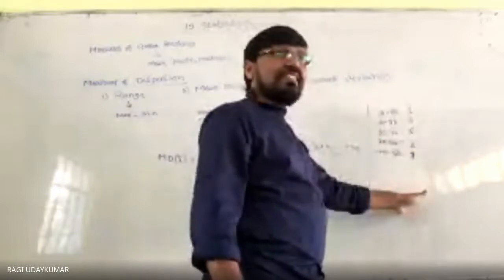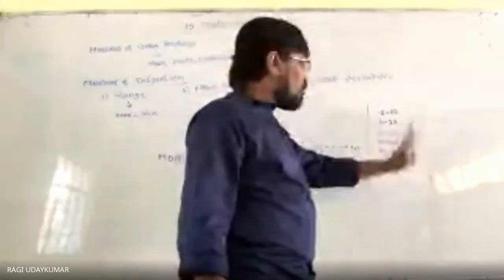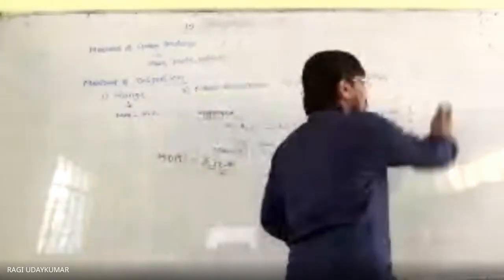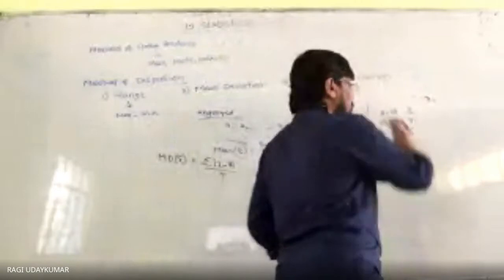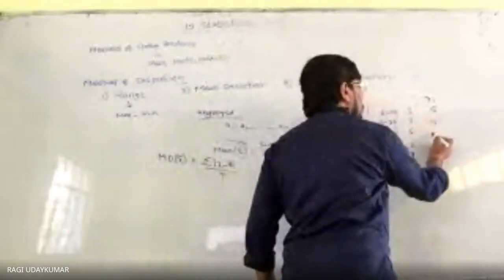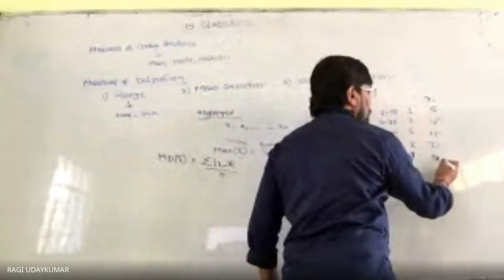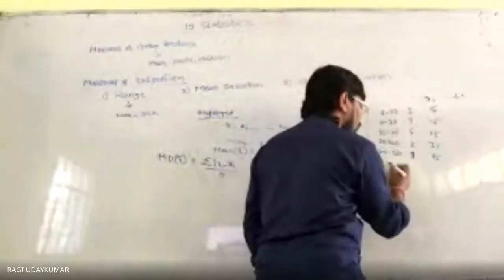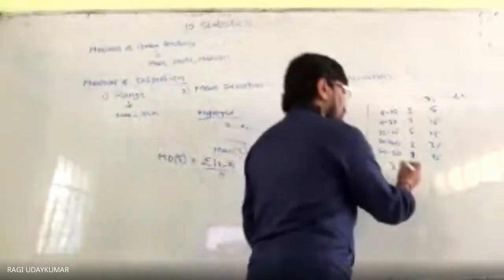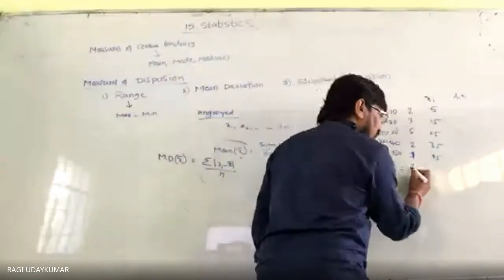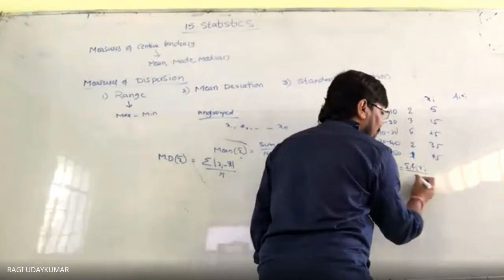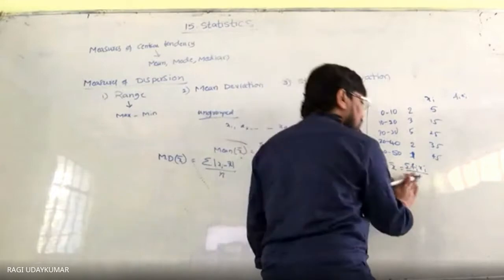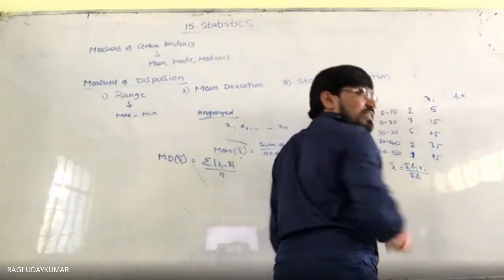Whenever you consider this data, it is called grouped data. Let us find out the mean of this grouped data. How do you find out the mean? Take the mid values as xi. Xi represents the mid values, here 5, 15, 25, 35, 45. So fi xi you will find out. So the mean formula is: mean is equal to sigma fi xi by n. N represents the sum of the frequencies, sigma fi.